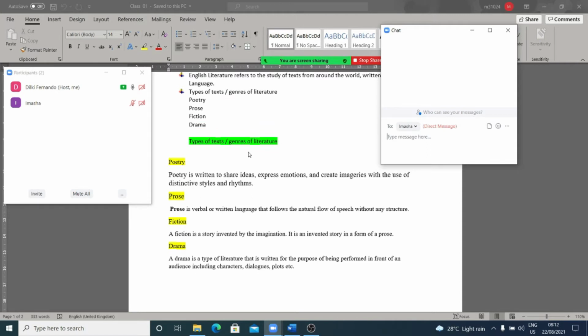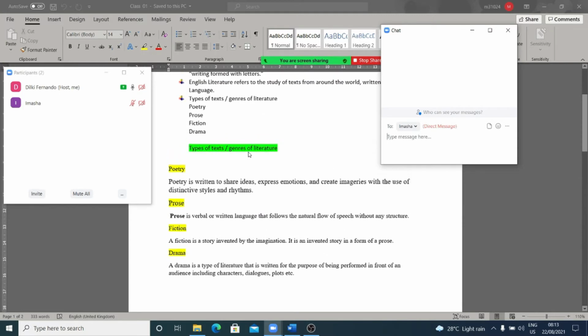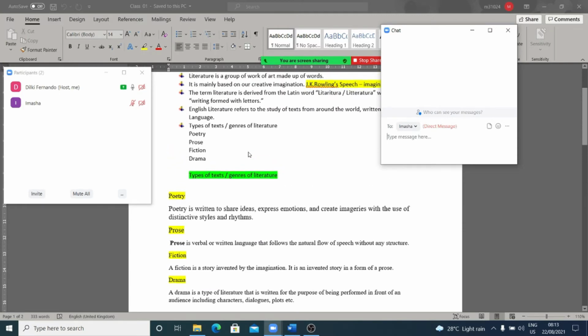Writers write poems in order to share their opinions, ideas, and also to express their emotions, right? Their feelings. Sometimes to express happiness, sometimes sadness, sometimes a strange emotion, we can say curiosity, right? Revenge. So those things are also expressed through poems. And as I told you, J.K. Rowling wrote a Harry Potter series.